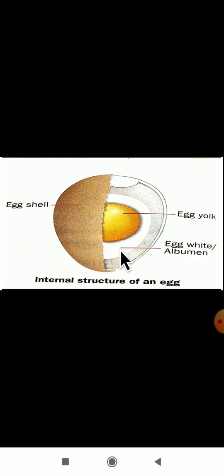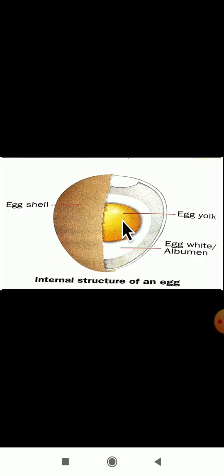Remember, you have to mark the important lines here. Albumin is rich in proteins, and it is a white thick jelly-like substance. Another name for albumin is egg white. And what is the function of this albumin? It protects the developing baby.